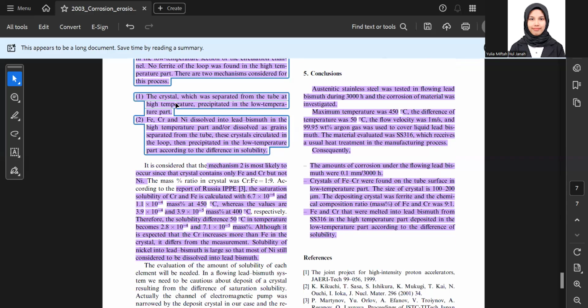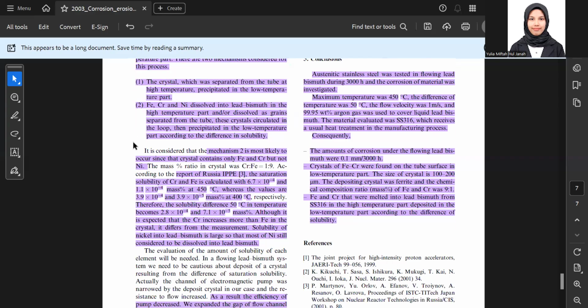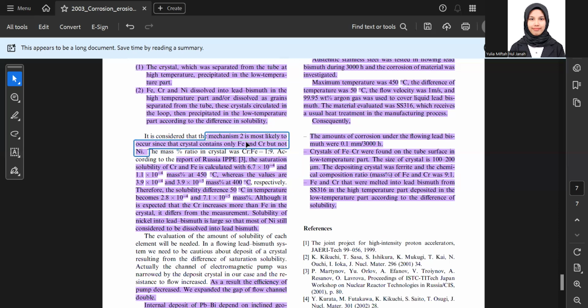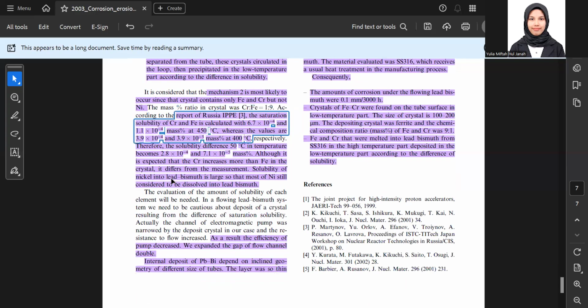In the first, the crystal which separates from the tube at high temperature precipitated in the lower temperature part. In the second, ferrochromium nickel dissolved into the bismuth in the high temperature part, or dissolved grains separate from the tube. This crystal circulates in the loop and precipitates in the low temperature part according to different solubility. So mechanism 2 is likely to occur. The same crystal contains only ferro and chromium but not nickel.